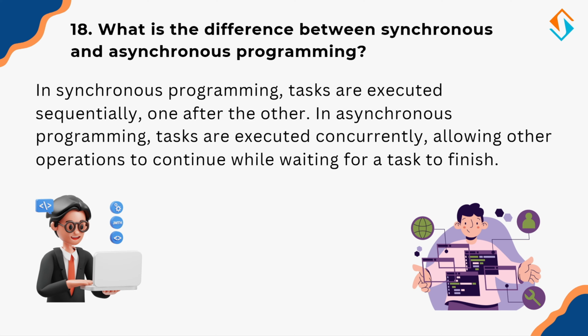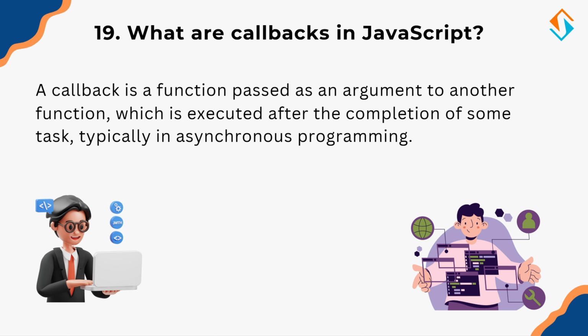Speaking of JavaScript, let's talk about callbacks. So, what are callbacks in JavaScript? A callback function is a function that is passed as an argument to another function and is executed after a task is completed. Callbacks are commonly used in asynchronous programming, especially in JavaScript, to handle tasks like fetching data from APIs. However, too many callbacks can lead to callback hell, making code hard to read. To solve this, JavaScript introduced promises.